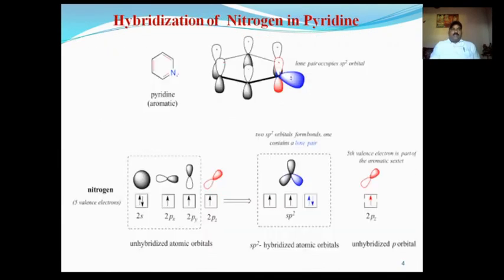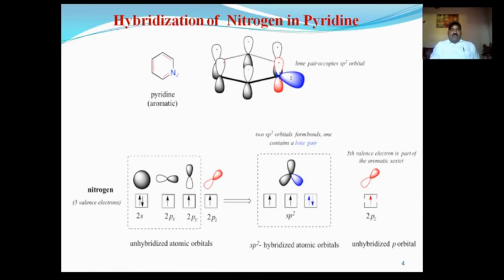Next, the hybridization of nitrogen in pyridine. Nitrogen undergoes hybridization involving 2s and 2p atomic orbitals. That means it undergoes sp2 hybridization, while one unpaired electron containing 2p atomic orbital remains unhybridized.